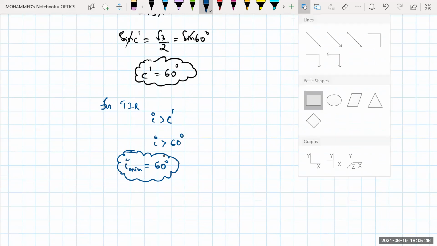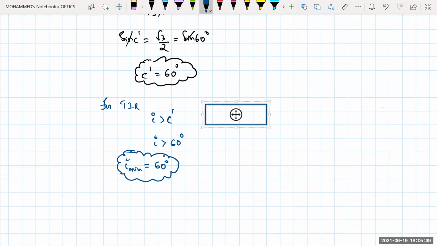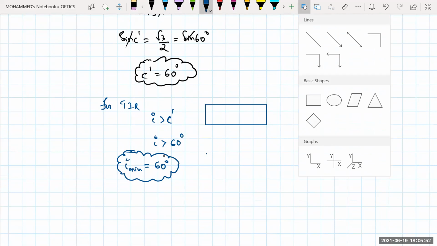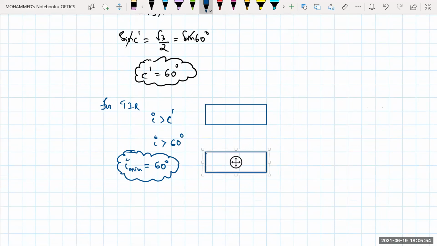Clear? If I'm taking this one as one surface, and this one as another surface, and reflections are happening continuously, and this one is your normal, this ray of light is incident and will get reflected. Again, this will be the normal, and again it will get reflected like this. This is your A, this is your B, this is your C, and this is your D. This one is your mu1, this one is your mu2, and this one is your mu3. So in order to reflect from the CD, your minimum angle of incidence should be equal to how much? 60 degrees. Then only TIR will take place.